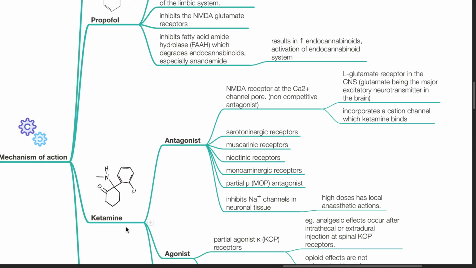Ketamine is an antagonist at the NMDA receptor at the calcium channel pore. Serotoninergic, muscarinic, nicotinic, and monoaminergic receptors, partial mu receptors as well. Ketamine inhibits sodium channels in the neuronal tissue. High doses have local anesthetic actions.